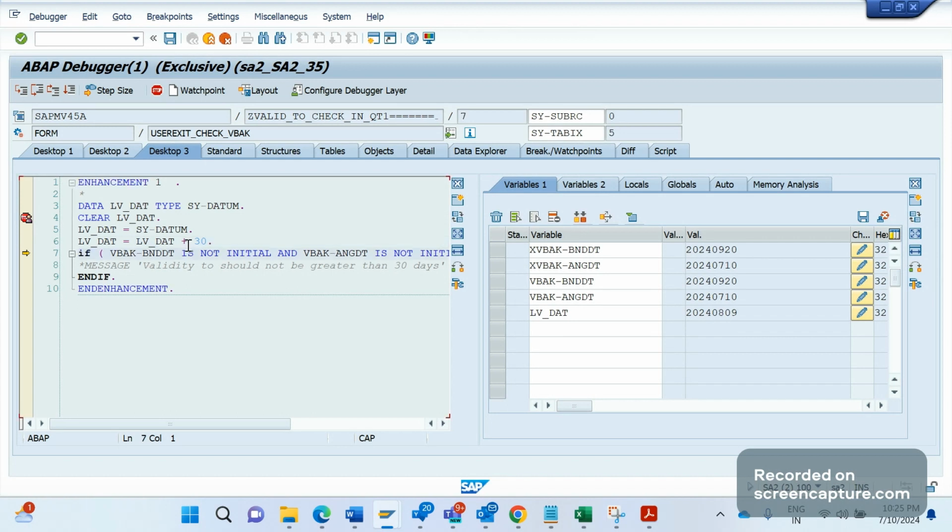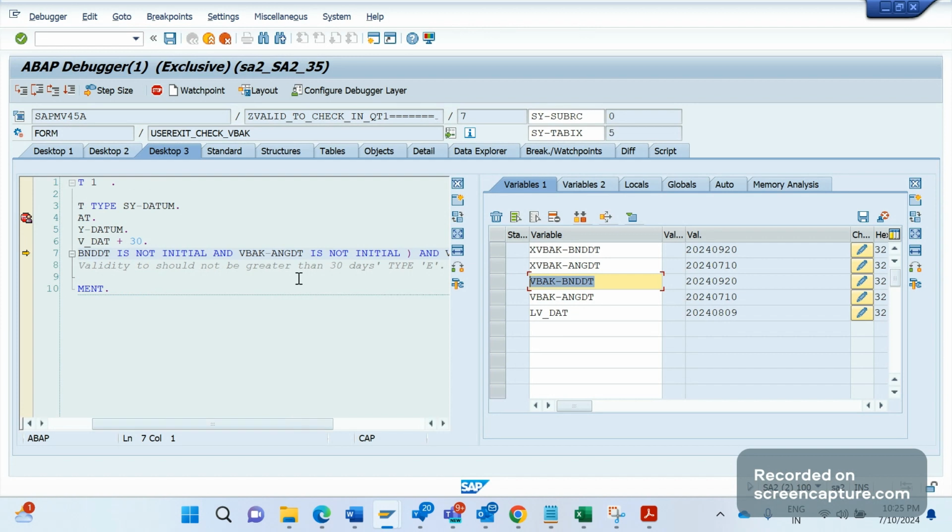Once it is added, I am checking whether VBAK-BNDDT, that means valid-to, is not initial. Not initial means it is holding some value. So we are checking whether it's holding a value or not. Then I am checking the same thing with valid-from, whether valid-from is also holding some value or not.